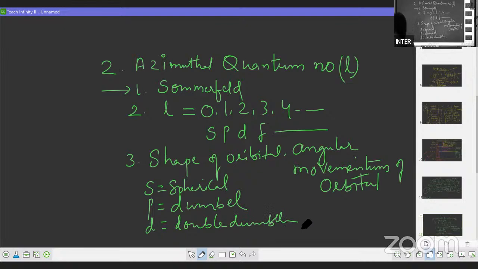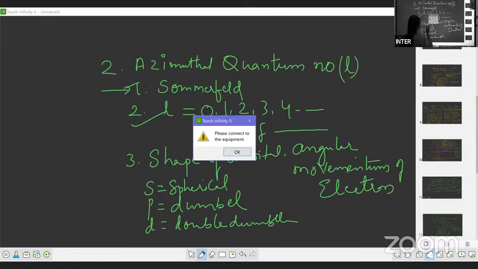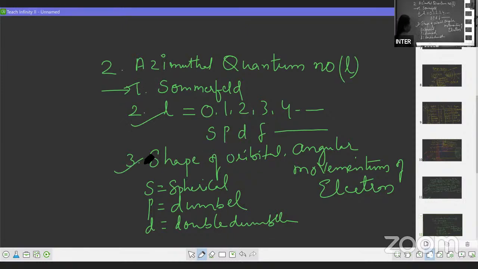So this is about the azimuthal quantum number. You will come to know about the number of electrons. Then write the number of electrons. Okay. So who proposed this quantum number? The next is the values of l: 0, 1, 2, 3, 4. They indicate the shape of the orbital.